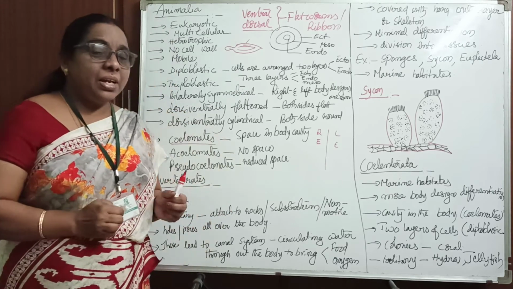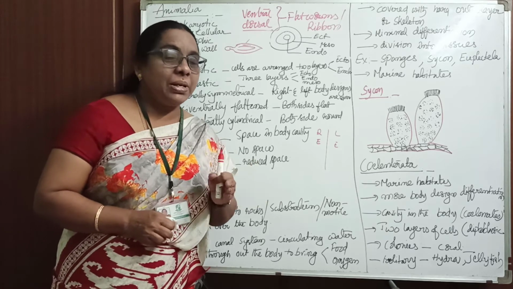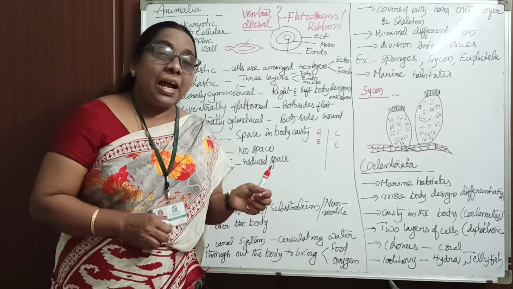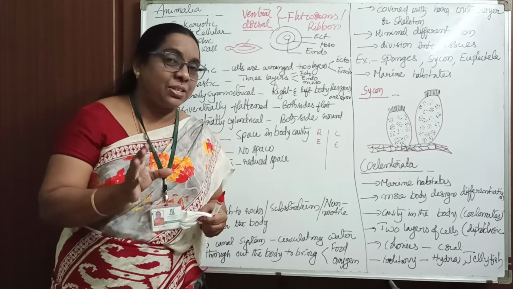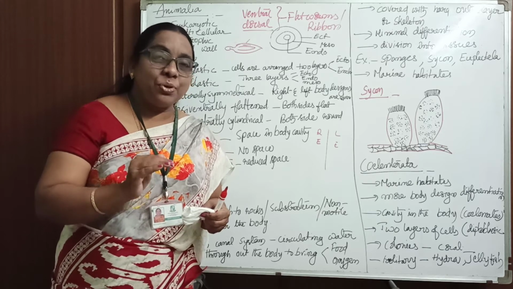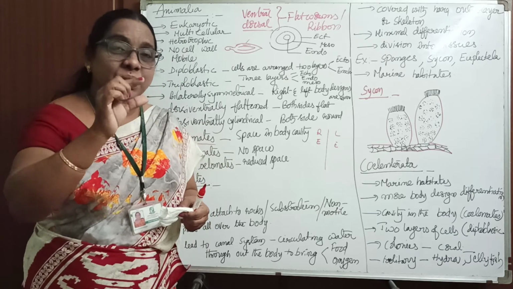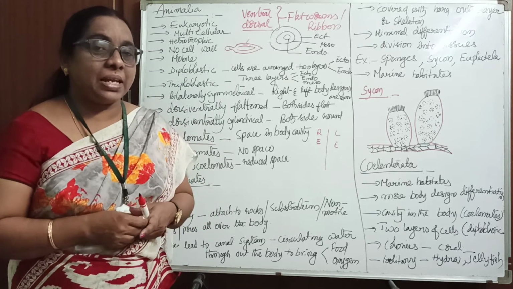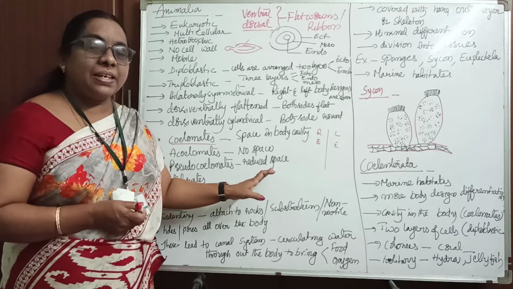Am I clear to you? Coelomates means they have space. Acoelomate means no space. Pseudo-coelomates means, you can say false, it looks like a space but there's no real space. Pseudo in the sense of false. Otherwise you can say reduced, very little space we observe in these organisms, and they are called pseudo-coelomates. Is it clear, children?